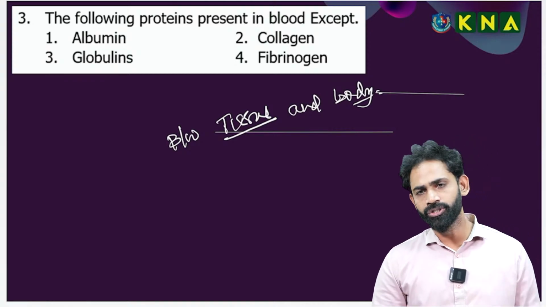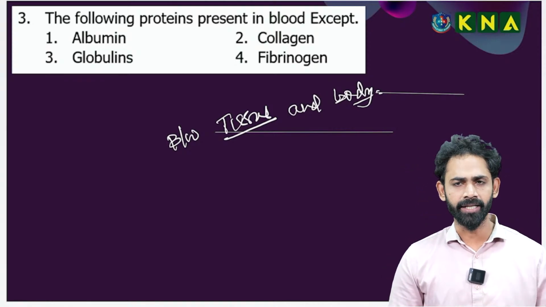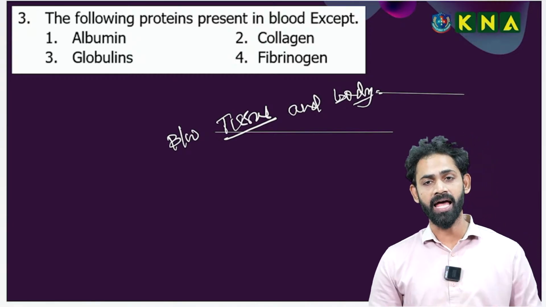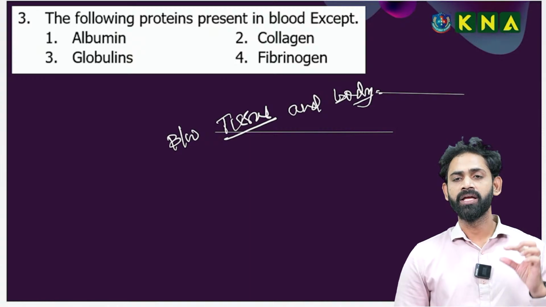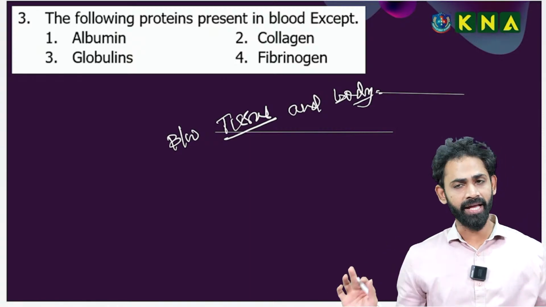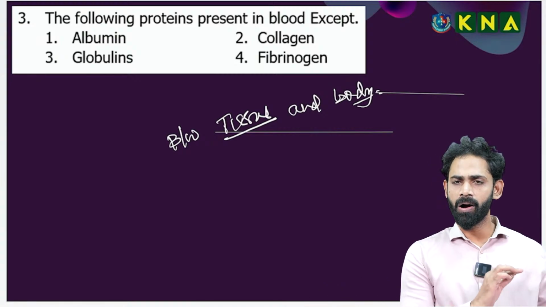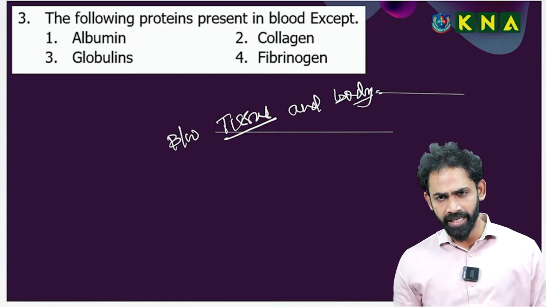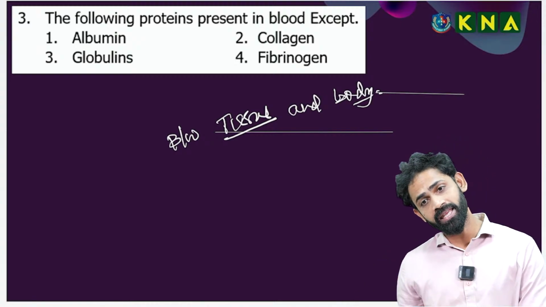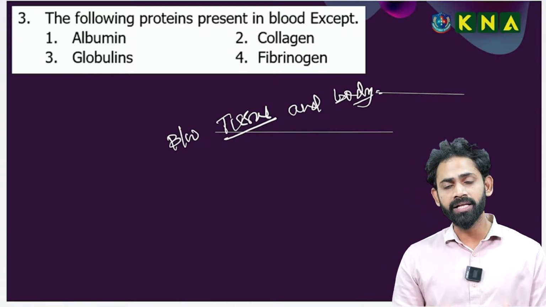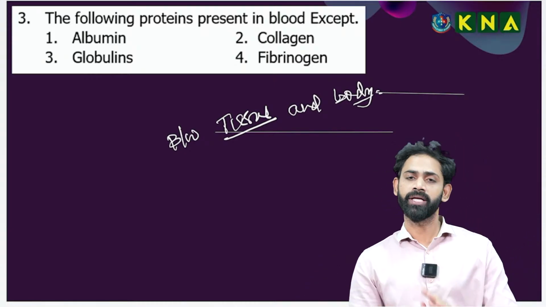All connective tissues except blood contain cells that secrete collagen protein and elastin protein.